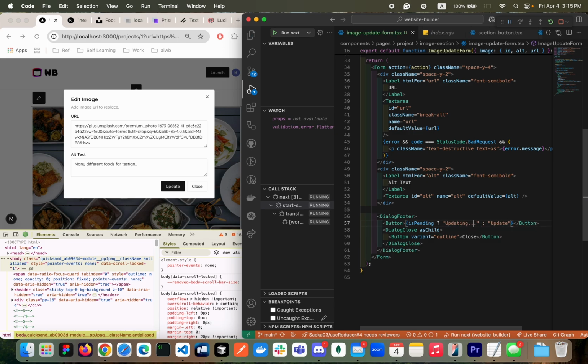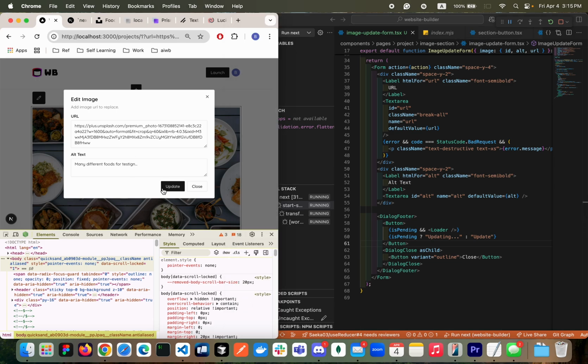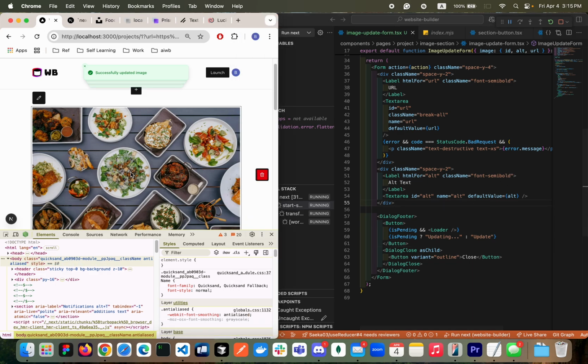And then when isPending, I want to show one icon. When isPending, I'm gonna show the loader icon. Let's try. Okay. Yeah. So looking good, looking good.